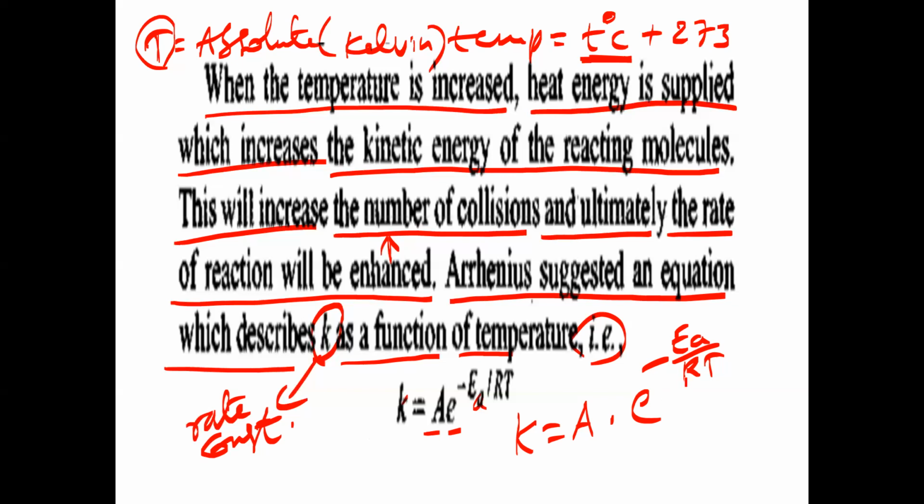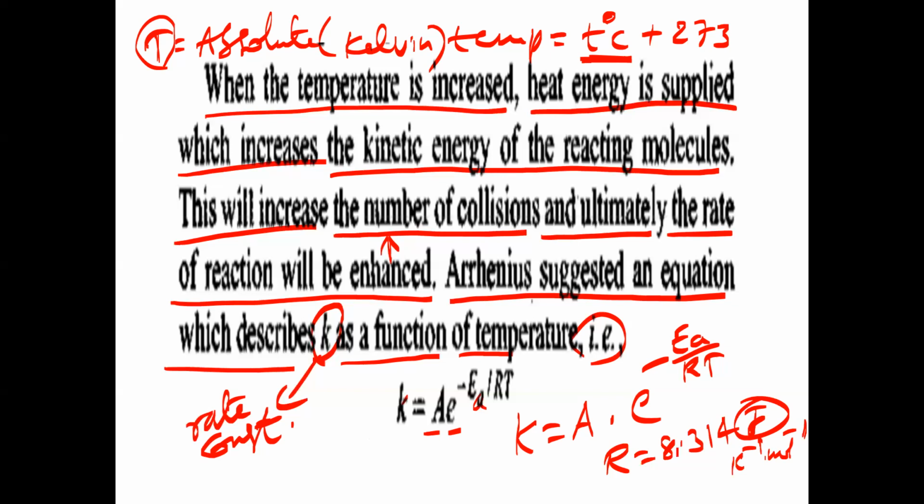Capital R is called the universal gas constant. And what is the R value in joules? The R value is equal to 8.314 joules per Kelvin per mole. Joules, Kelvin inverse, mole inverse.